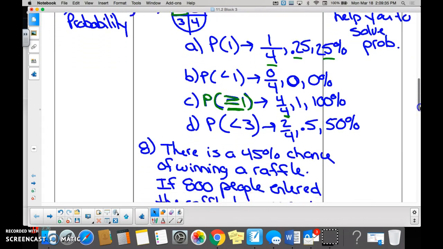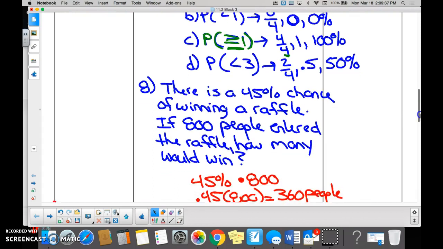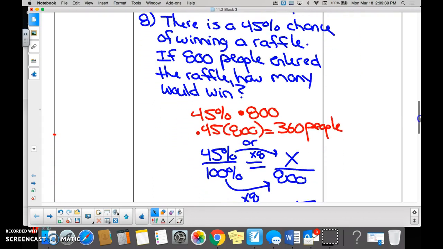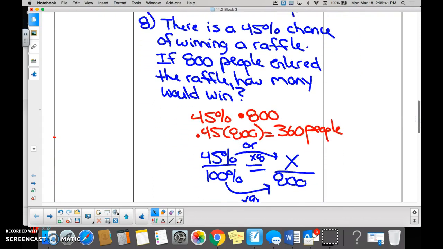Number 8. There's a 45% chance of winning a raffle. 800 people entered the raffle. How many would win? The quicker, faster way to do this problem is to realize that we are simply multiplying 45% by 800 because we're trying to find 45% of. Everyone say of. Of 800 even says right up here, of. So I tell you there's got to be some multiplication in there somewhere, right?